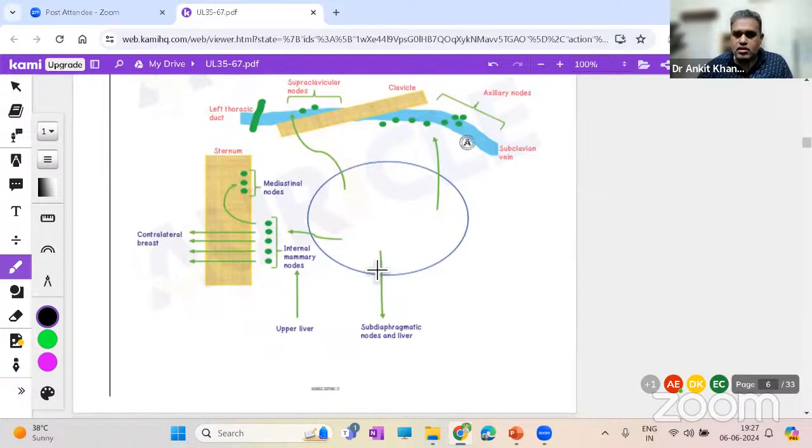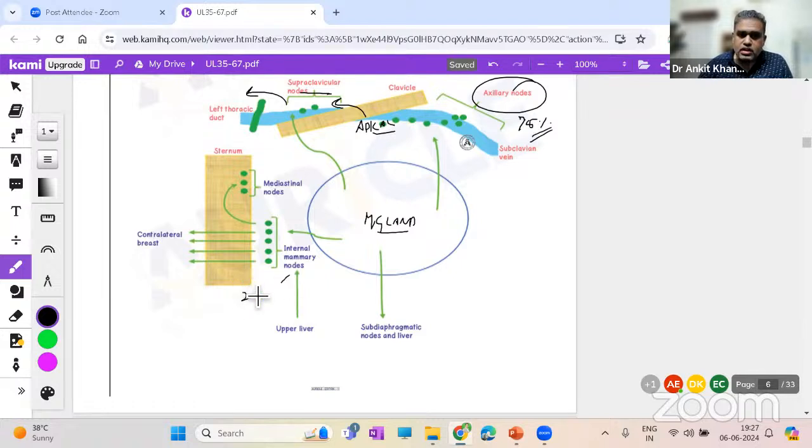You can just simply draw a circle showing the breast tissue or the mammary gland over here. And a major 75% of the drainage will go through the axillary nodes. Axillary, what was the last part of axillary? It was the apical group over here, right? Out of 5 parts. Then that goes to supraclavicular, and that will go to the thoracic duct on the left side. The rest 25% will go into the internal thoracic or the internal mammary.